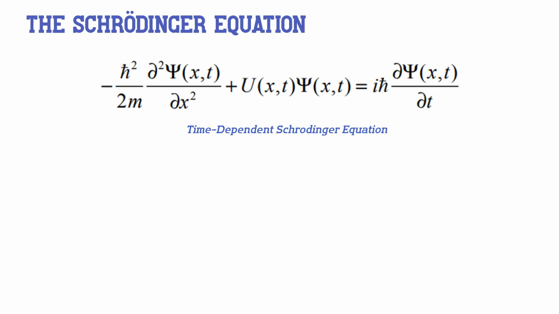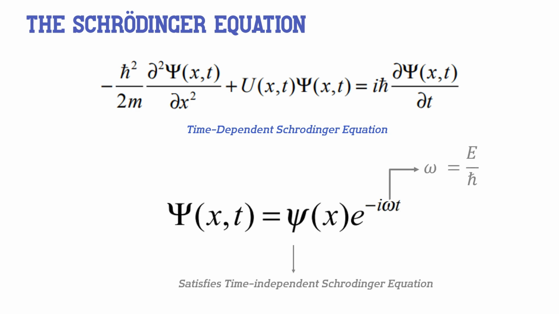So far, we have suppressed the time dependence, but the general form of the Schrödinger equation is known as the time-dependent Schrödinger equation. When the potential energy is independent of time, wave functions satisfying the time-dependent Schrödinger equation in one dimension can always be written as this, where psi of x satisfies the time-independent Schrödinger equation and omega is equal to E over h bar.